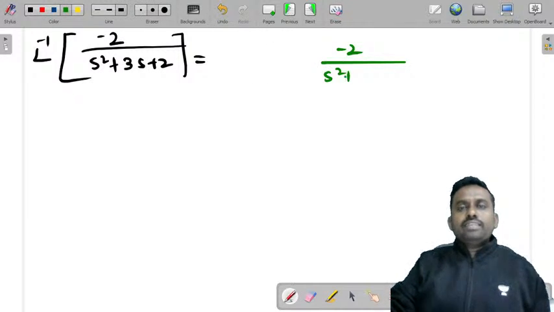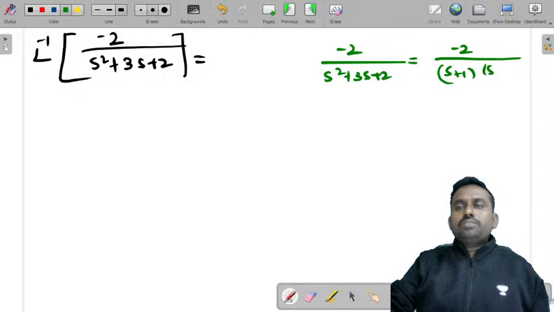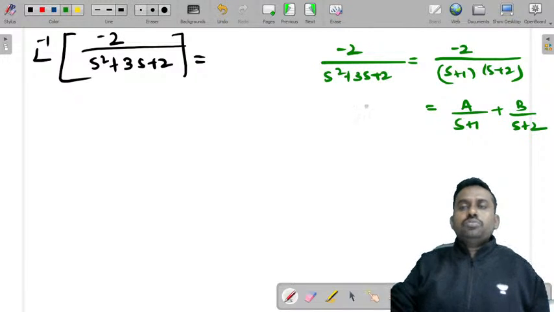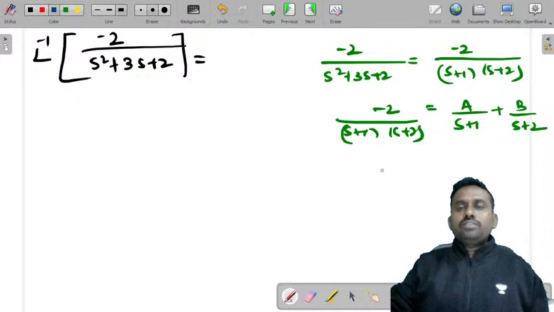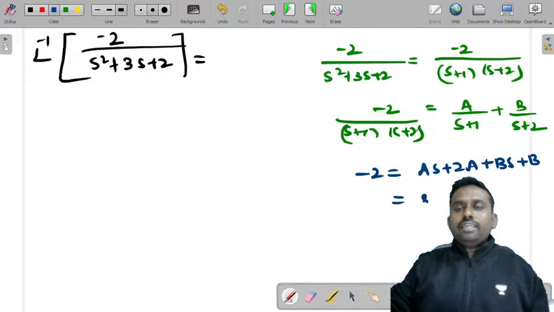Minus 2 by s square plus 3s plus 2 can be written as minus 2 by s plus 1 into s plus 2. So you can write it as a by s plus 1 plus b by s plus 2 is equal to minus 2 by s plus 1 into s plus 2. So minus 2 is equal to as plus 2a plus bs plus b. Take common s, you get a plus b, plus 2a plus b is equal to minus 2.